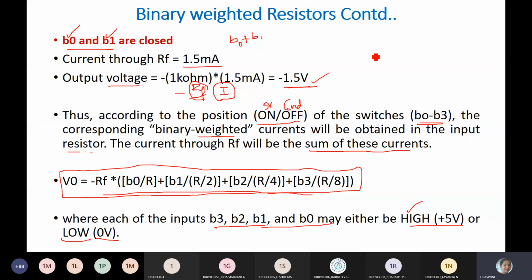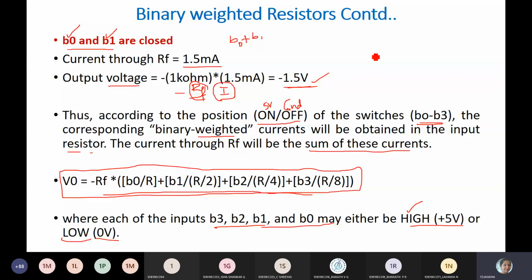So what will happen if I increase the number of bits? How many bits you require? For example, 10 bit. A 10 bit binary weighted register requires how many combinations? A 4 bit binary weighted register requires 16 combinations.